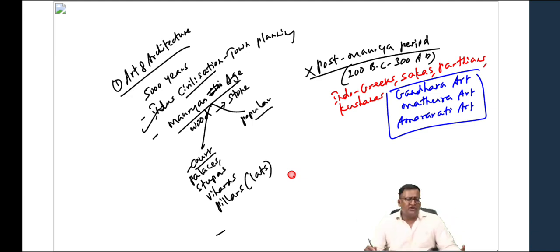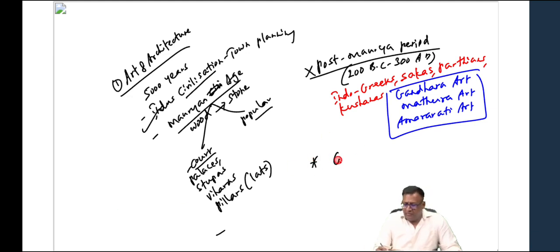Then the Amaravati school of art down south. The Shatavahanas and the Ikshvakus patronized the Amaravati school of art. In the present-day Krishna-Godavari Delta, places like Goli, Ghantasala, Jaggayyapeta, and of course Amaravati, we have a distinct school of art which came into existence called the Amaravati school of art. We will be discussing these three schools of art, their features, etc. Then we come to the Gupta period.